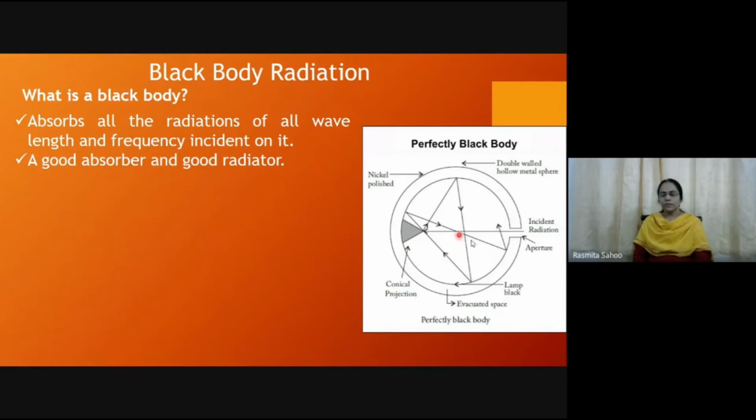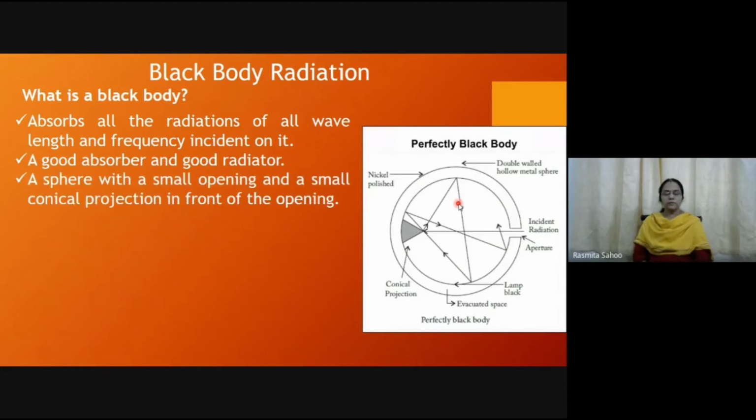So the process continues in such a manner that, because the hole through which we are sending the radiation is very small, the probability of these radiations coming out of the body is very small. And as the inside surface is coated with black color, almost all the radiations incident on the surface get absorbed. This is the property of a black body.